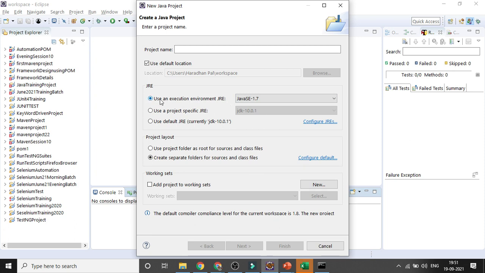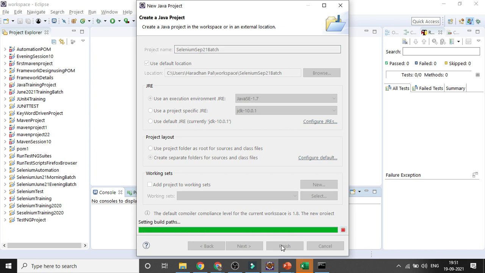So you select that option, use an execution environment, and you need to give the project name. I am giving the project name as Selenium September 21 batch, and I am clicking on Finish. So that is your first part, to create the project. Once you create the project, you can find it here. You expand it, and there will be a src folder, and this is your Java jar file, meaning all the classes and interfaces.